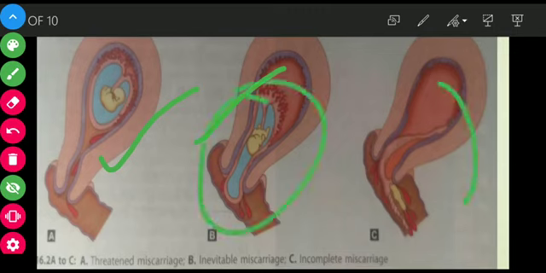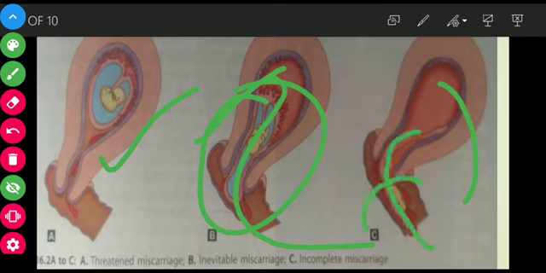Next, it is incomplete. In incomplete, what happened? The conceptual material came out, but there are tissues inside.